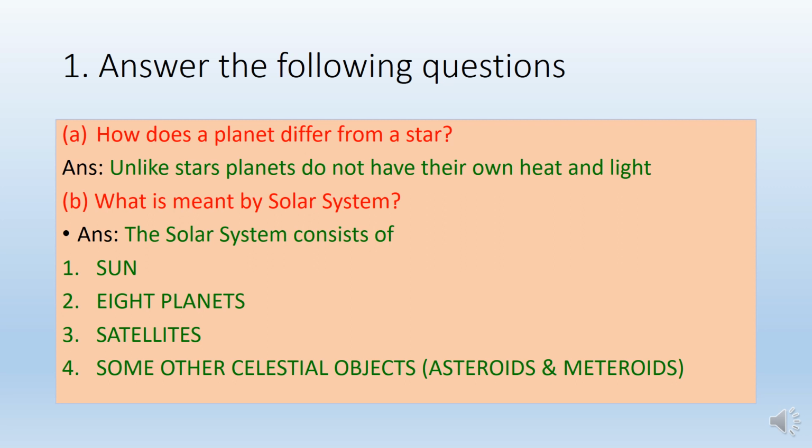First question: how does a planet differ from a star? The answer is, unlike stars, planets do not have their own heat and light. Stars have their own heat and light, they radiate in a very glorious manner, but planets cannot, right? Now the second question: what is meant by the solar system? The solar system consists of the Sun, 8 planets, satellites, some other celestial objects, asteroids and meteorites.